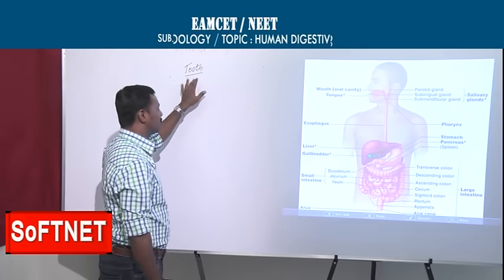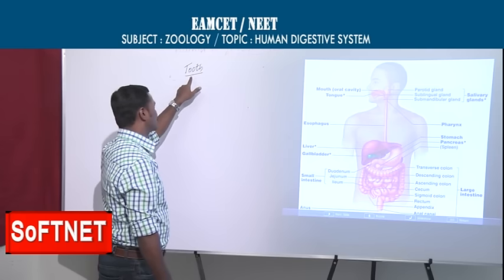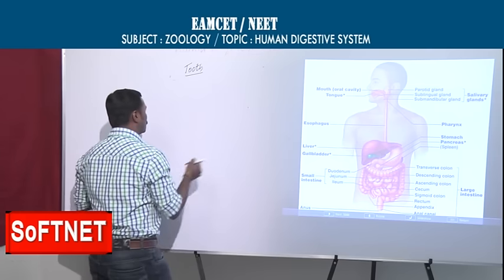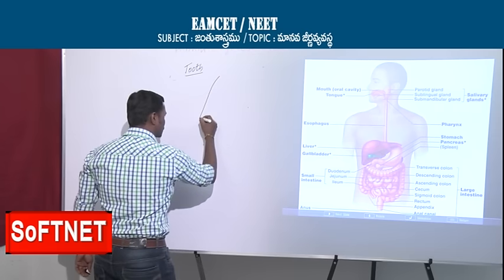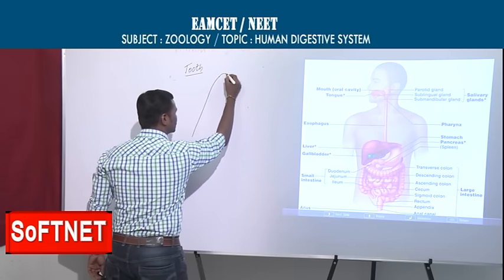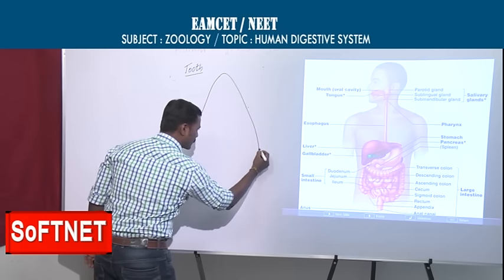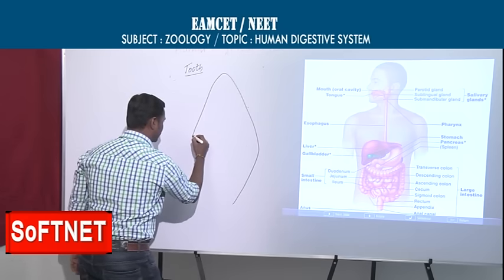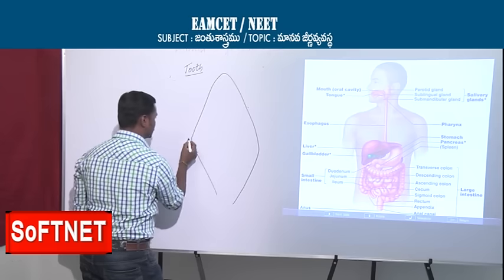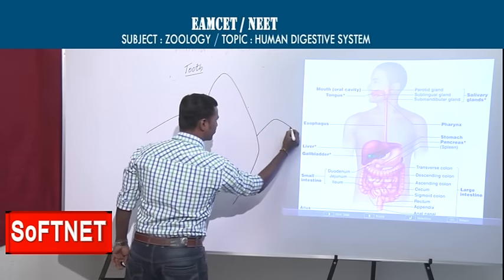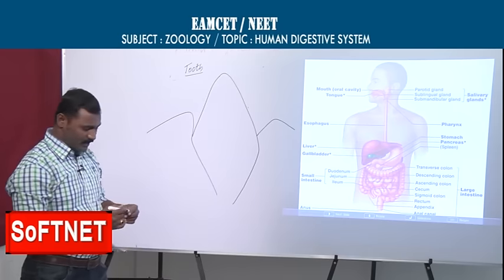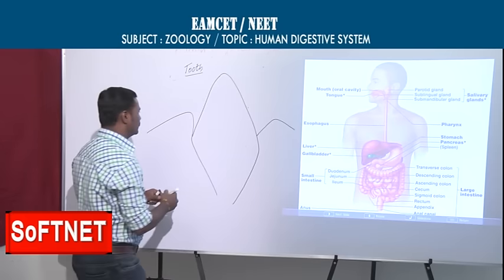Now we are discussing a single tooth. Now you see the structure of a tooth. Suppose you see a canine structure, which is sharp and pointed.